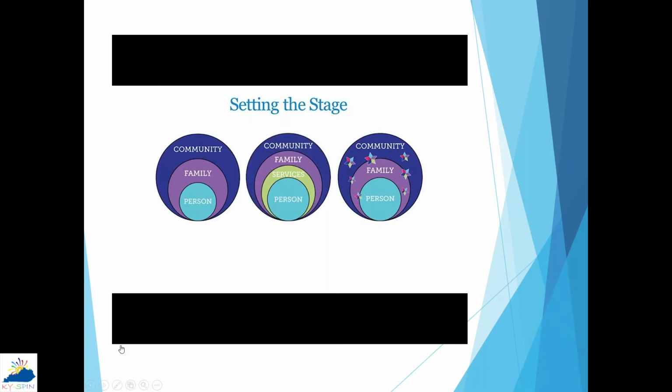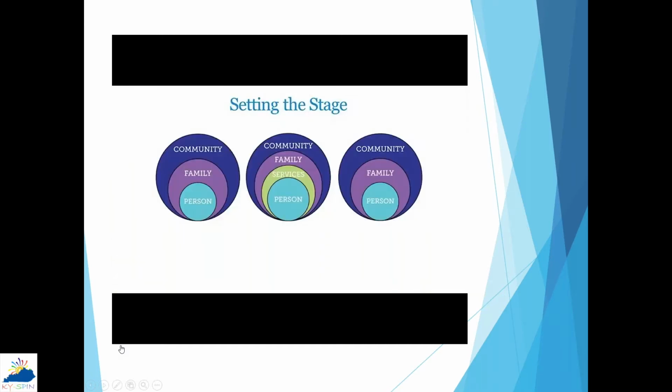And as we got focused more and more on those services, what we soon realized was that it was the person being cut off from their family and friends, which was exactly what we did not intend to do with our support system. So this framework recognizes that and attempts to figure out how we can support people within the context of their family, their friends, and their community. So if you look at the circles on the right-hand side, you'll see the image there that we're trying to achieve.